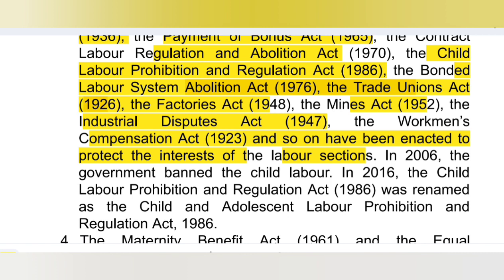Okay, so 43 आर्टिकल में जो हुआ like to take steps to secure participation of workers in management of industry, ये implement हुआ. 2006 में क्या हुआ ना, government ने child labor ban कर दिया. And 2016 में Child Labor Prohibition and Regulation Act of 1986 was renamed as Child and Adolescent Labor Prohibition and Regulation Act of 1986. Okay, so Article 45 में क्या था, to provide early childhood care and education for all children until they complete the age of 6 years.